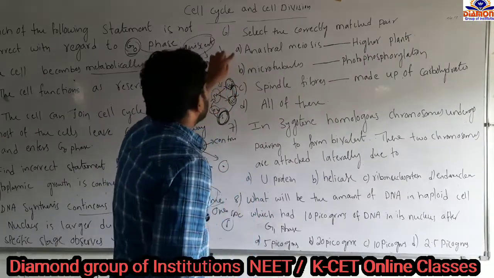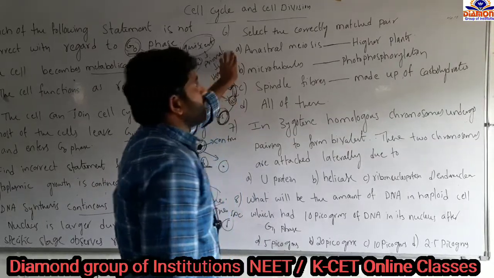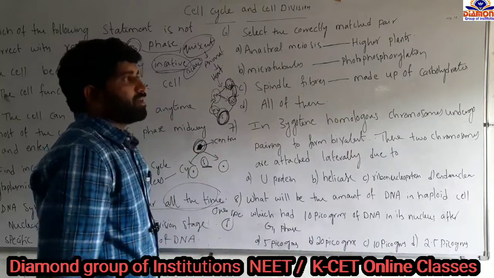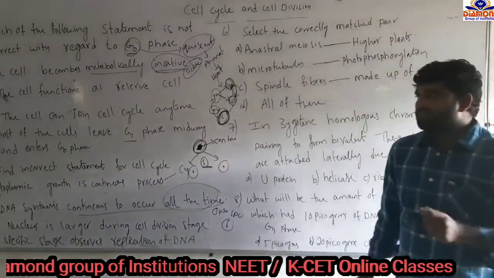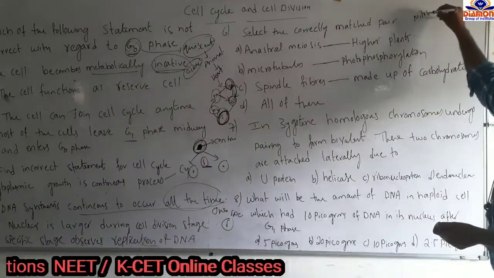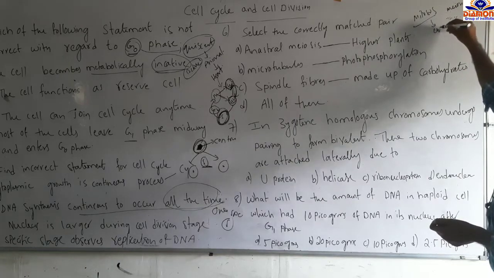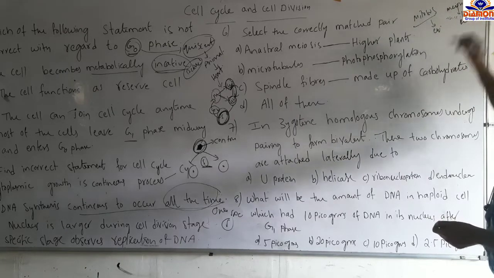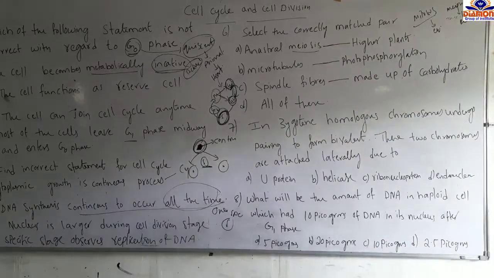Next question, select the correctly matched pair. Option A, astral meiosis, with the example given as higher plants. Yes, meiosis. In the cell cycle and cell division, two types of cell division take place, that is mitosis and meiosis. Mitosis is an equational division, meiosis is a reduction division. So they are asking about astral meiosis in higher plants.